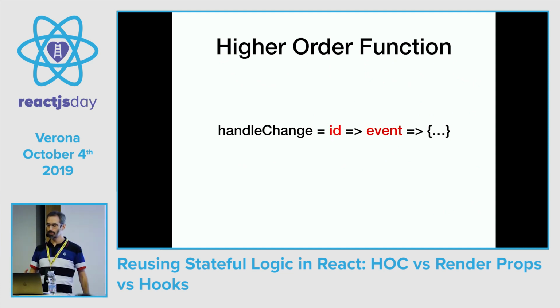They come in handy when you want to configure an event handler, for example. In this case, you may think that in the JSX we have onChange equals handleChange of ID, so that here this function of ID returns a function of event, which is the real event handler, and the advantage is that inside the curly braces we have available both the event and the ID.